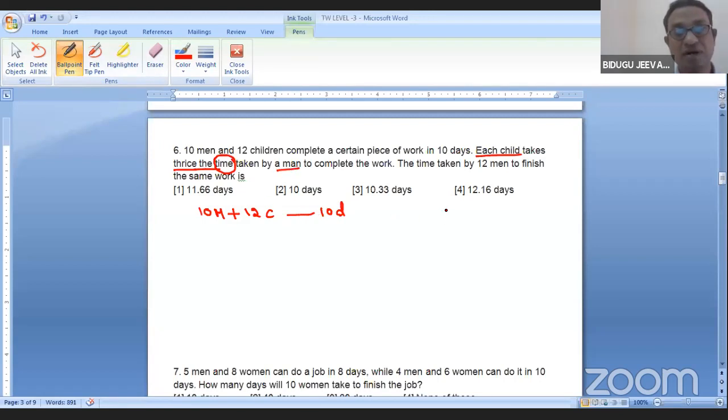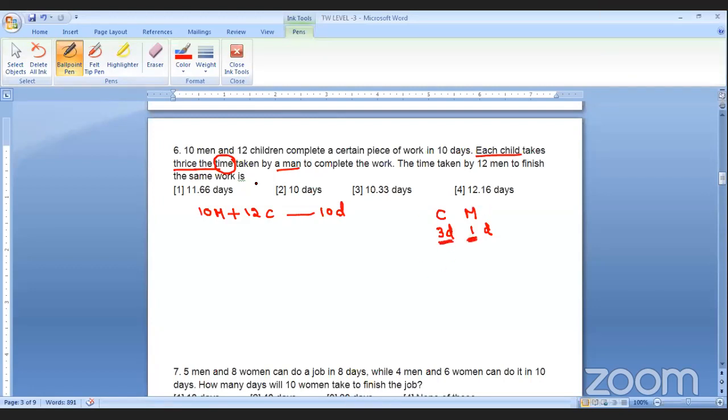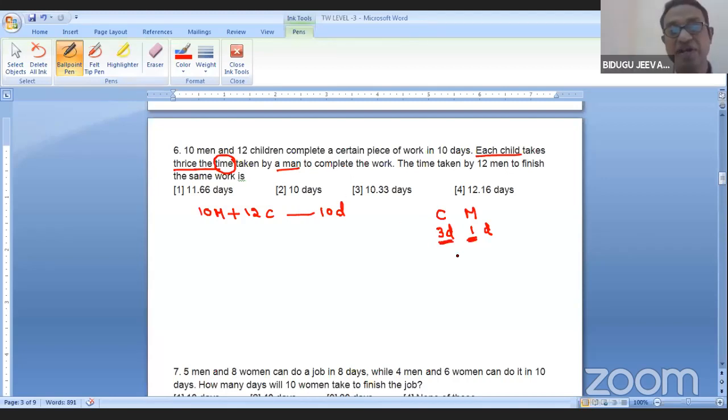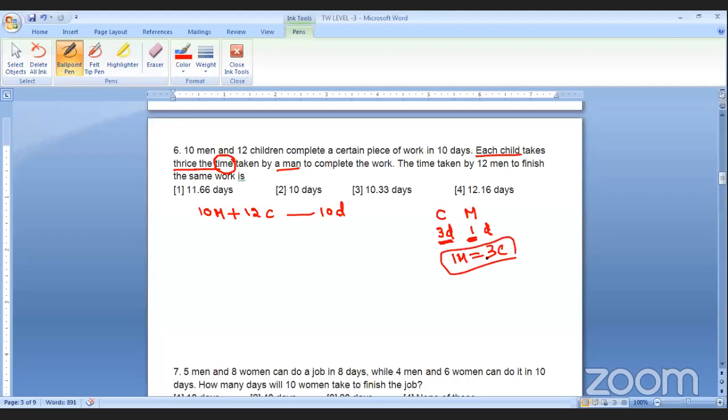So if a man can do it in 1 day, a child can do it in 3 days. Child takes 3 times what a man takes. So I'll write 1 man is equal to 3 children. Is it clear?